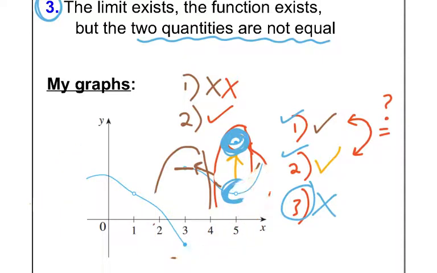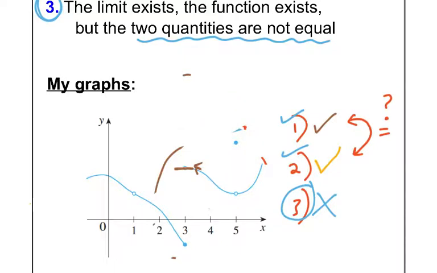All right, let me erase all these markings, and let's just look at this graph one more time. And now let's just talk about the crude idea of continuity. Watch, as I try to draw this graph with my pen. Do you notice I have to pick up my pen in order to make an open circle? Well, that breaks that sort of crude definition of continuity. So that guy's not continuous there. And I keep going. I'm going to keep drawing this graph, but, oh, wait. In order to get back up here, I'm going to have to pick up my pen. Darn it. Is he continuous? No. As I keep going. All right, now, the point exists.